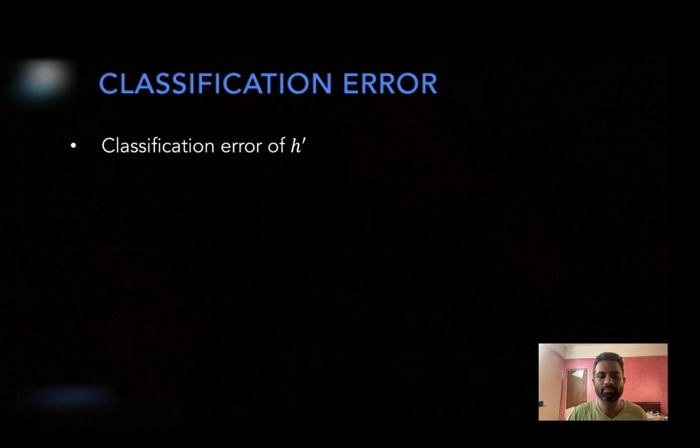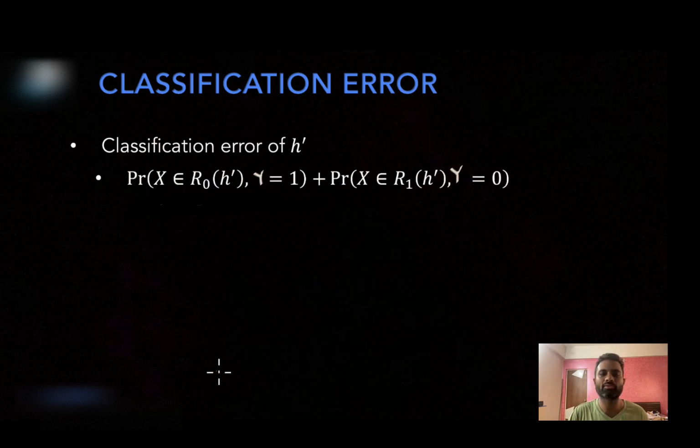So this particular probability can be written as a sum of two probabilities: the probability that x is falling into R0 but has actual class label 1, plus the probability that x is falling into R1 but has actual class label 0. Now please know, there could be certain instances where x is falling into R0 and has actual class label 0, and x is falling into R1 and has actual class label 1.